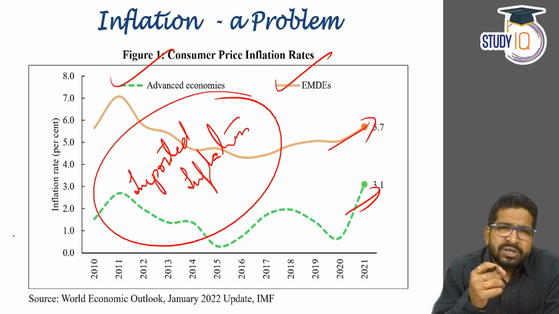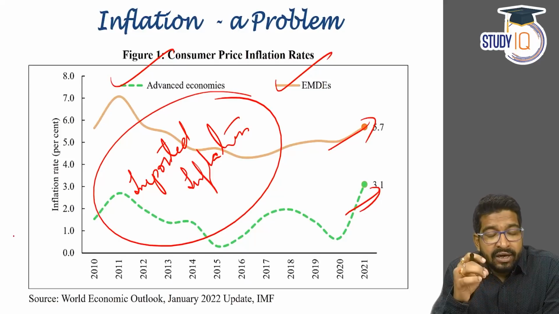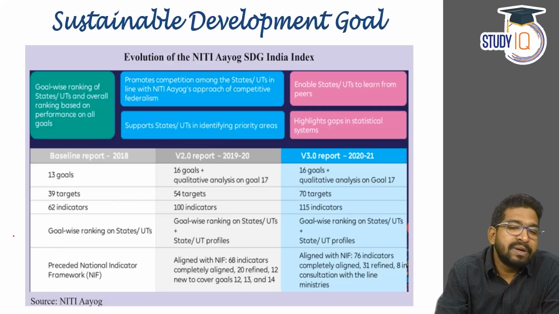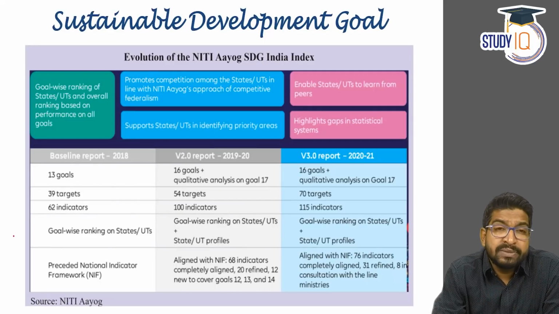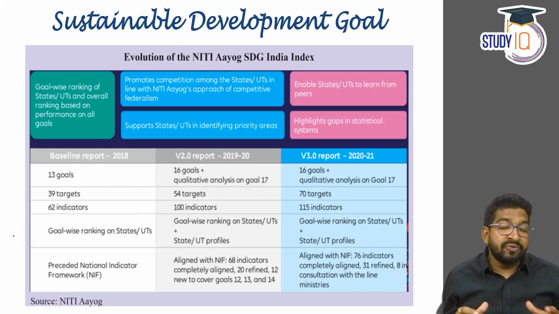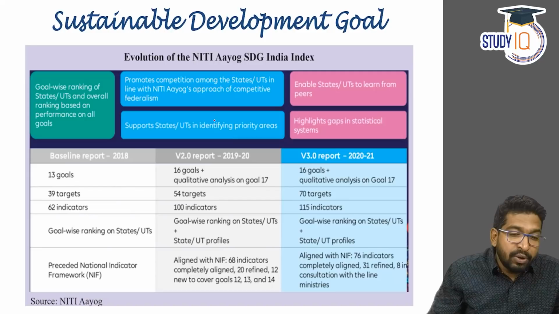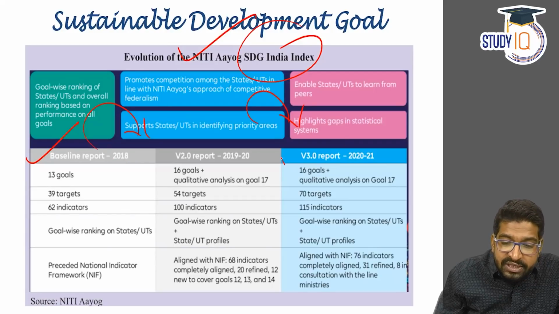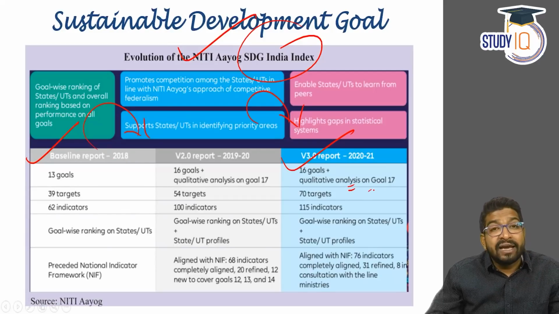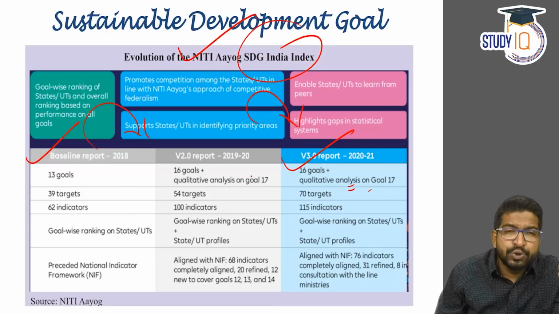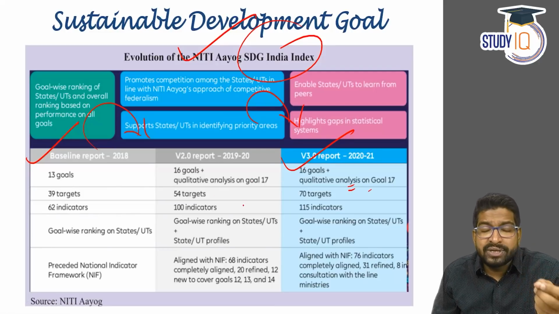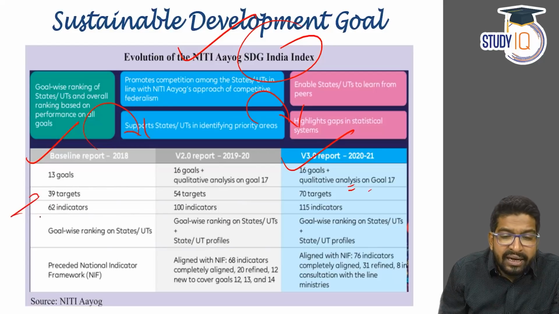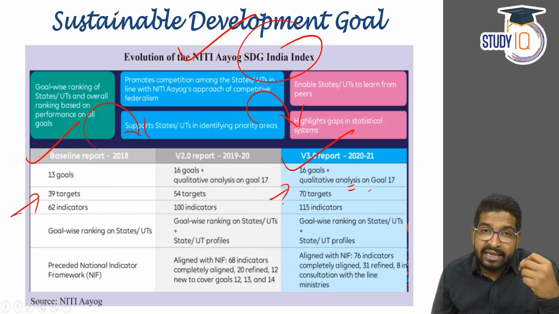Now let's move on and talk about some of the important chapters and important sectors that have been observed in the economic survey. First, let's talk about the Sustainable Development Goals. The economic survey talks about the progress that India has made in achieving the Sustainable Development Goals. It mentions NITI Aayog's SDG index, which we have discussed, and it clearly shows that from 2018 we have been continuously improving, and now 16 plus goals have been qualitatively analyzed, and the targets have also increased. If you remember, from 39 targets we have reached 70 targets,